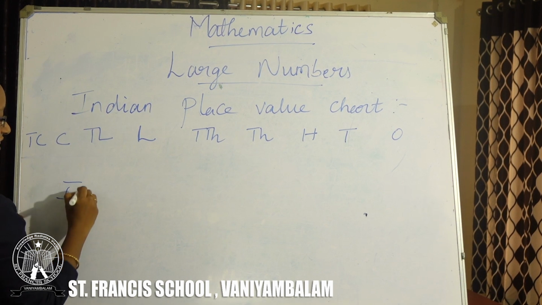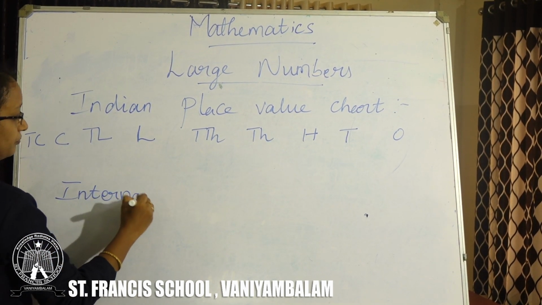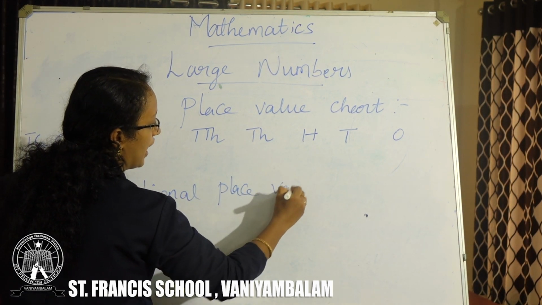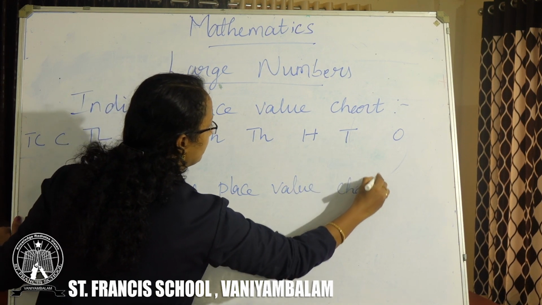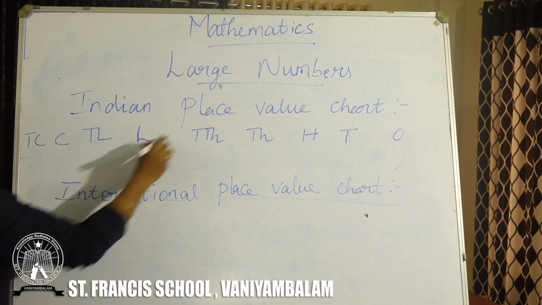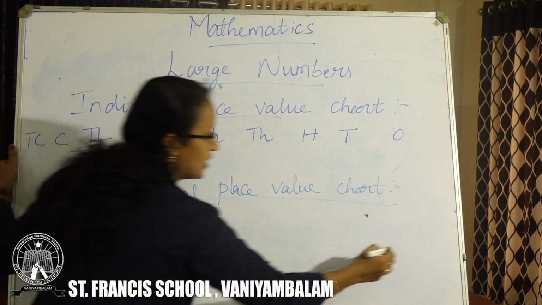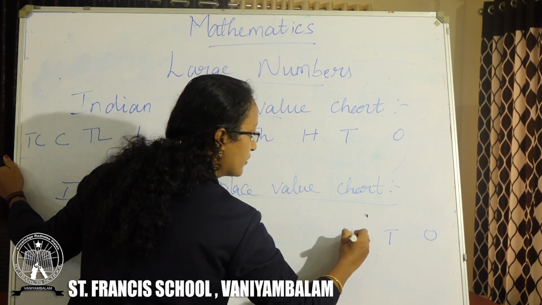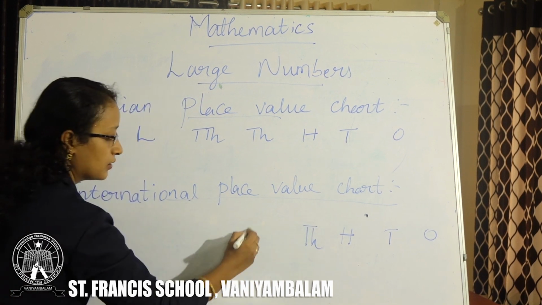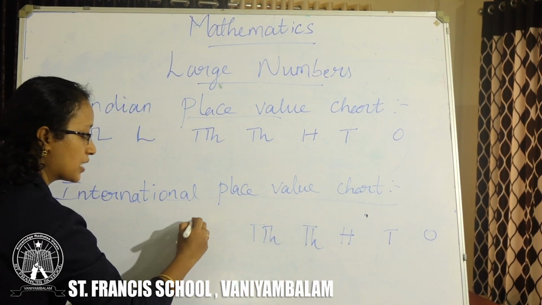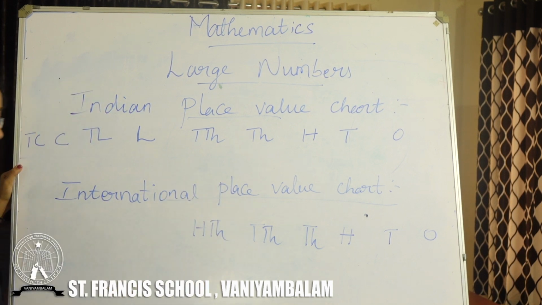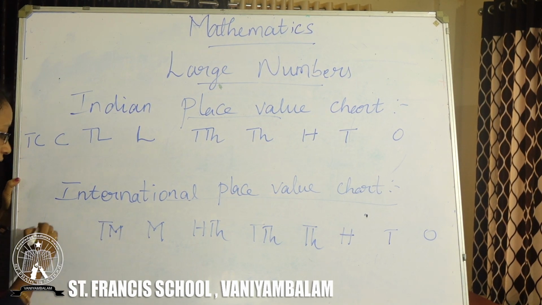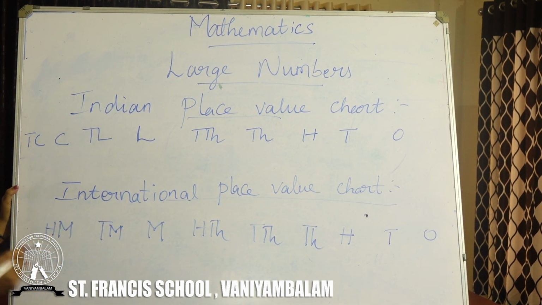Next, international place value chart. Indian place value chart, international place value chart. So, ones, tens, hundreds, thousands, 10,000, 100,000, million, 10 million and 100 million. It goes on like that.